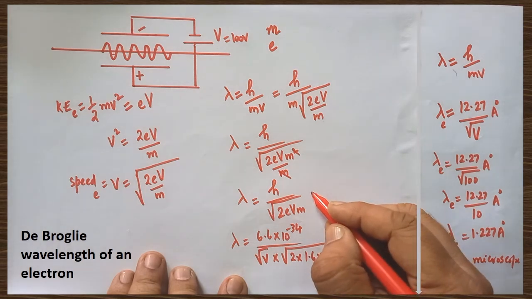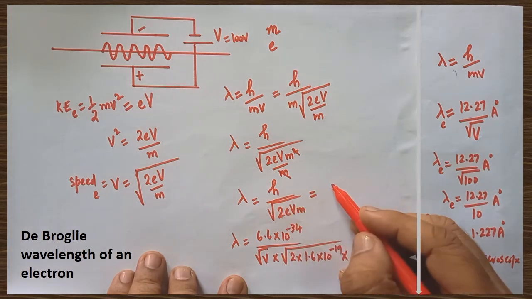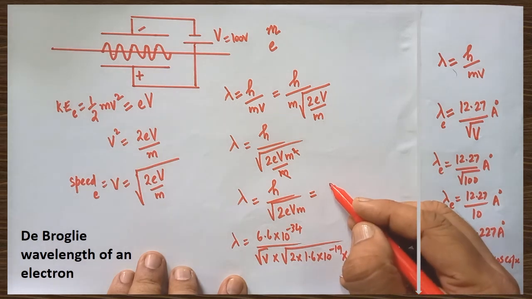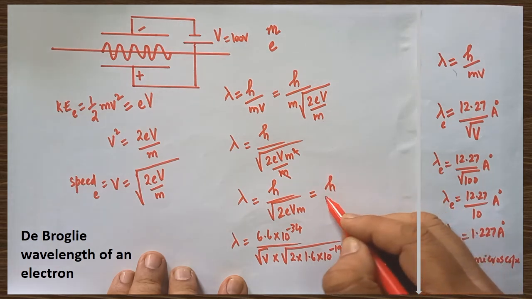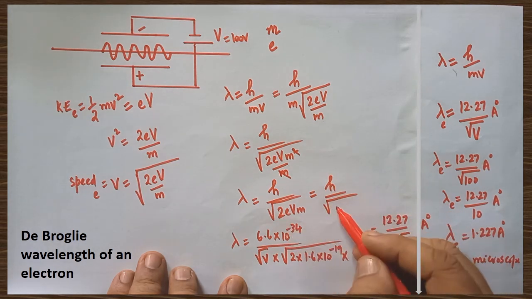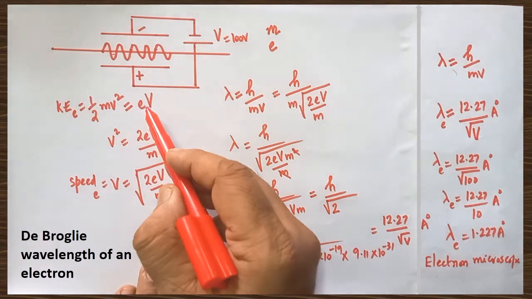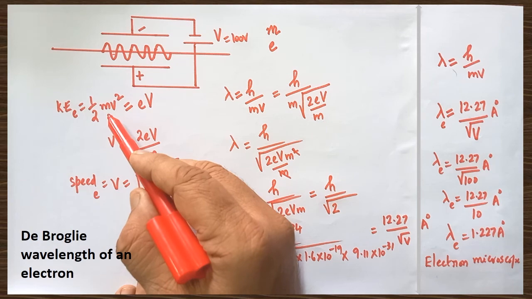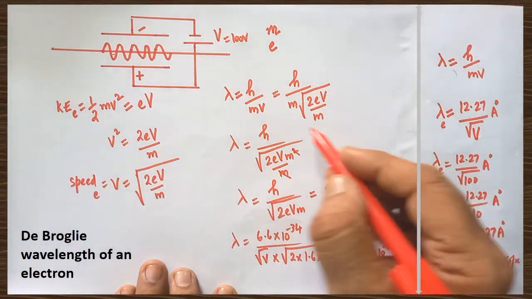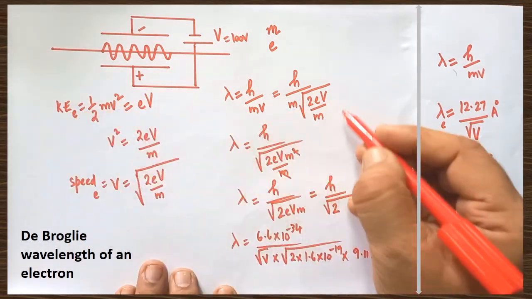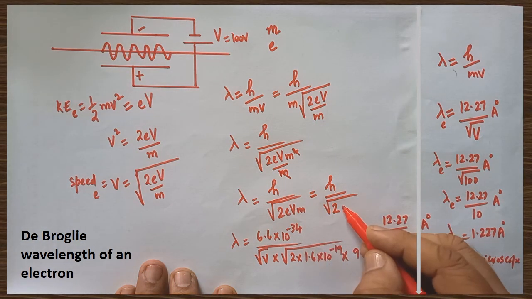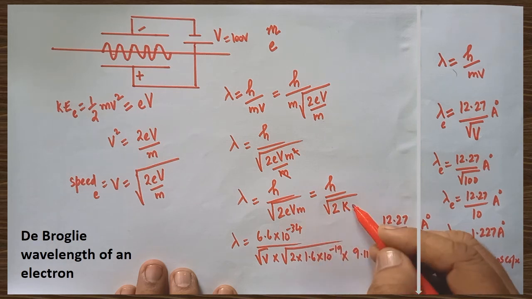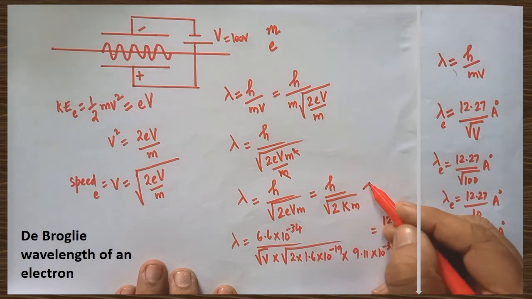Now, look here, a slight alteration can be done. This formula is also very important for further solving problems. h divided by square root of 2 m eV is there, and that eV is nothing but half mv squared. Half mv squared is nothing but kinetic energy. Therefore, eV is nothing but kinetic energy. Instead of eV, we can write K, for kinetic energy. So, what is the remaining factor? m. So, this is another formula.